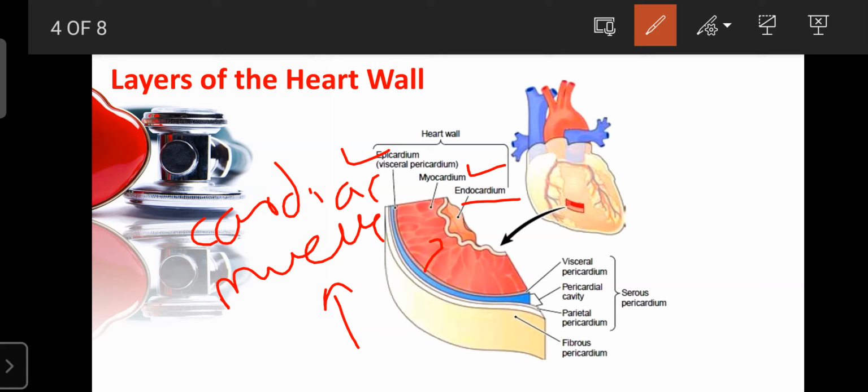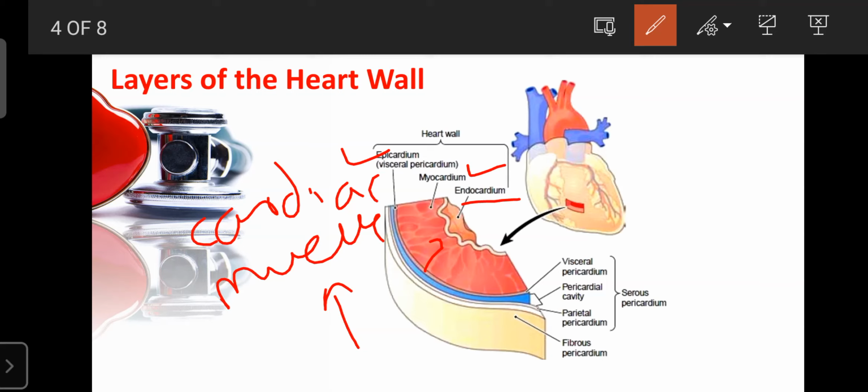That cavity is filled with a certain type of fluid known as the pericardial fluid. The pericardial fluid can absorb the excess heat generated from the heart during contractions or overwork of the heart. So the pericardium also gives thermal protection due to the presence of the special fluid, the pericardial fluid. That is why the pericardium provides protection to the heart against physical, chemical, mechanical as well as thermal injury.